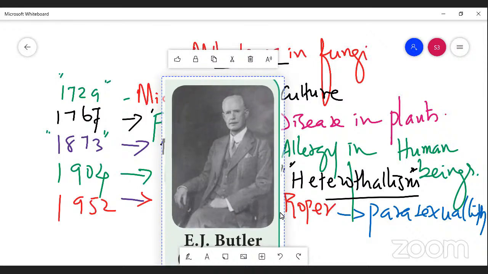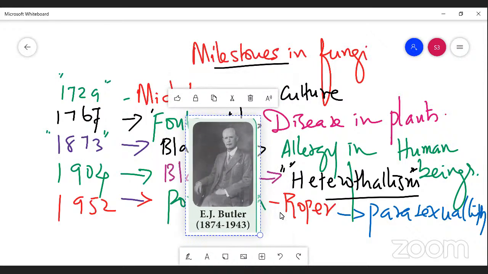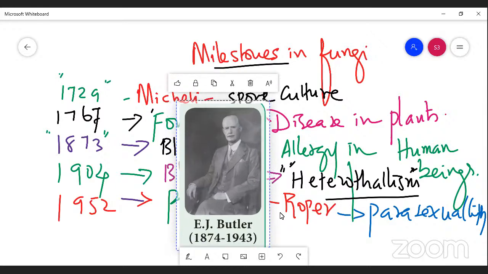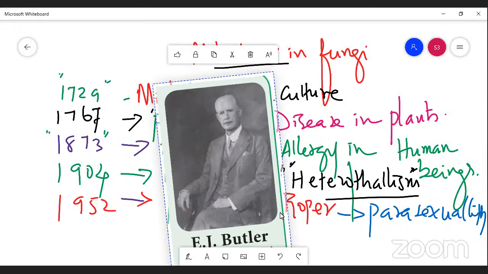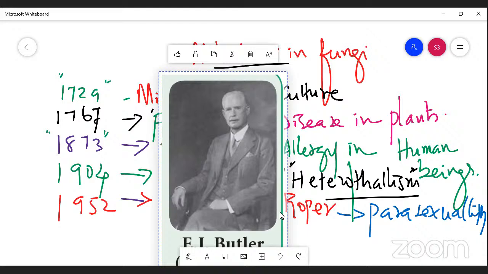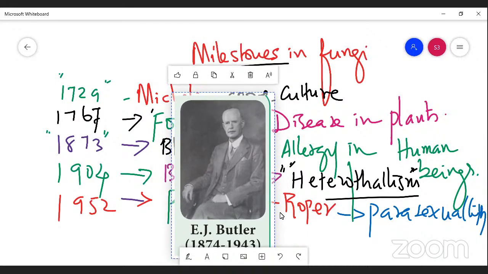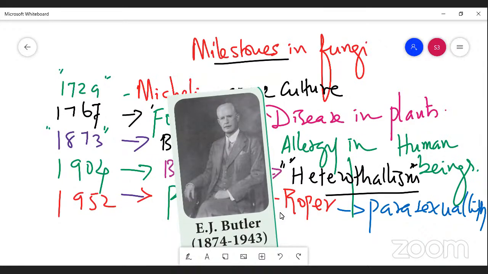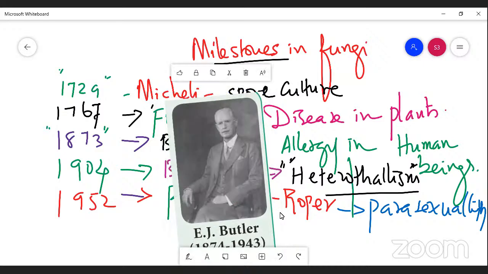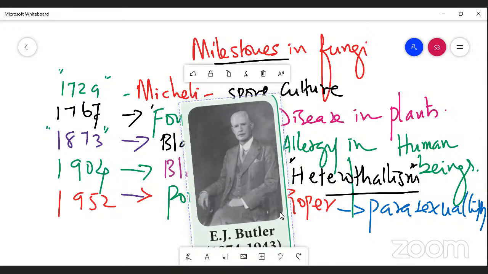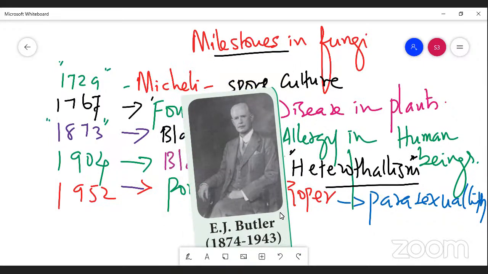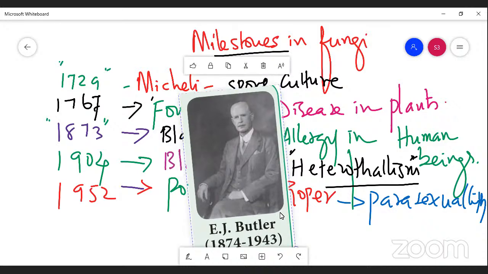Hence he became the father of mycology in India. The first scientist that we discussed is the father of mycology globally, but this person is considered the father of mycology in India.